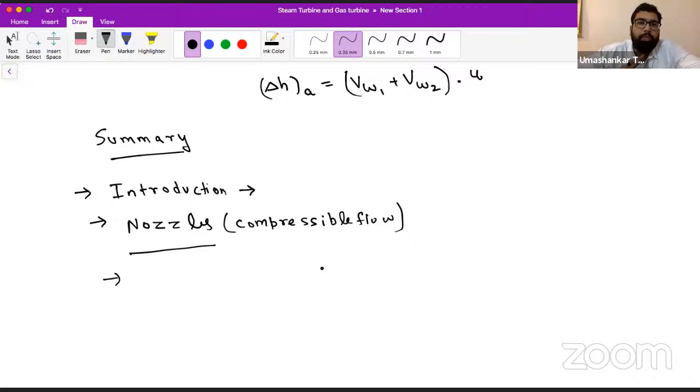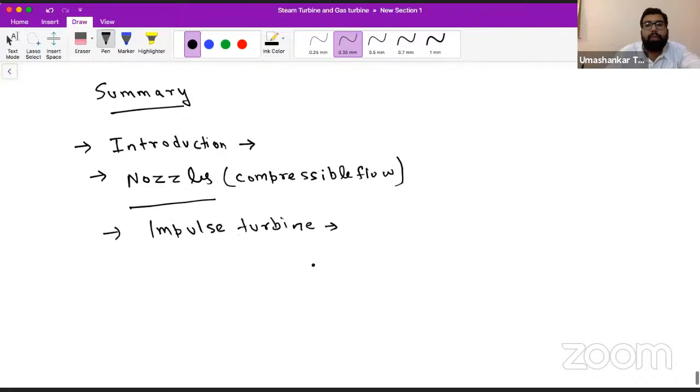Nothing special we have used. Some formulas we have developed. So please go and watch those sessions too. After then, we have started with the impulse turbine. We have seen the types of impulse turbine on the basis of blading. We have seen Rateau, we have seen Curtis, meaning simple, pressure compounded, and velocity compounded.